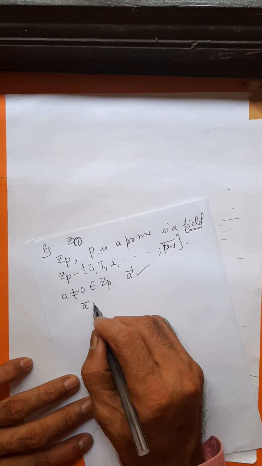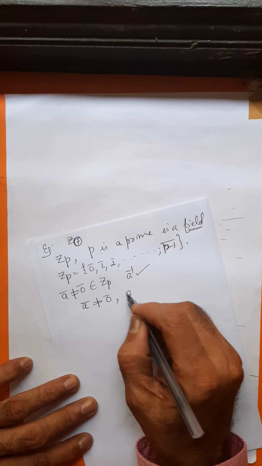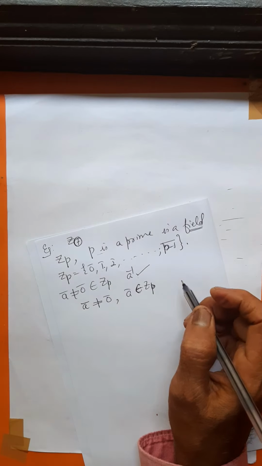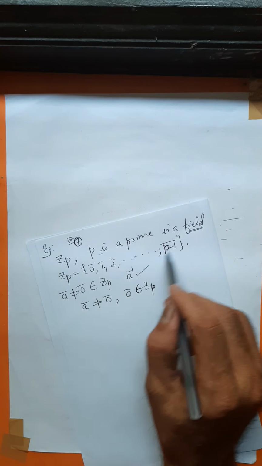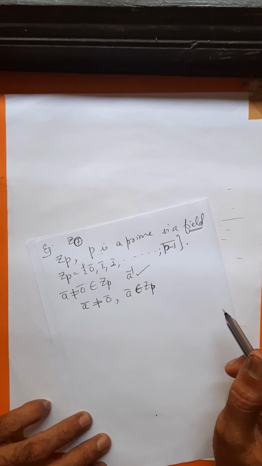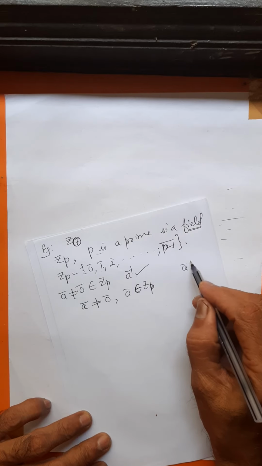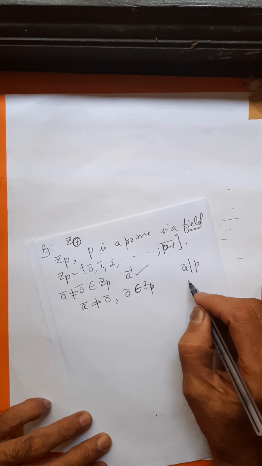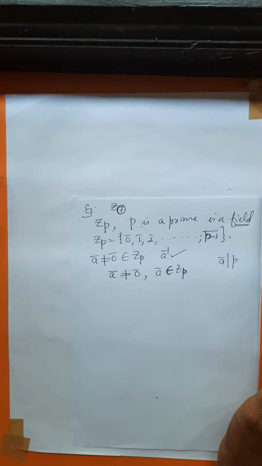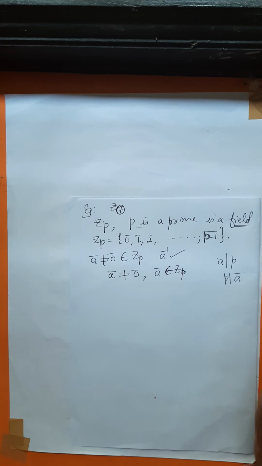You take an element A bar which is not equal to 0 bar, where A bar belongs to ZP, the set of integers modulo P. So you are picking a non-zero member of this set. You ask a question: whether A bar can divide P, or P divides A bar.